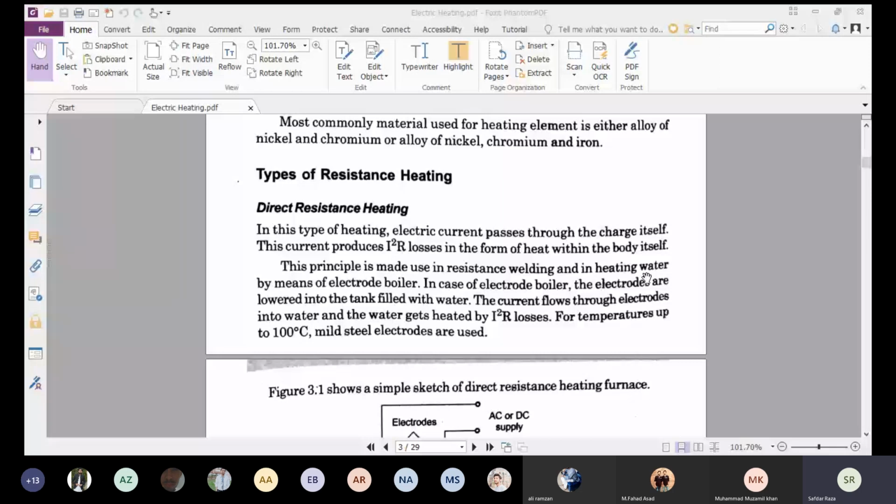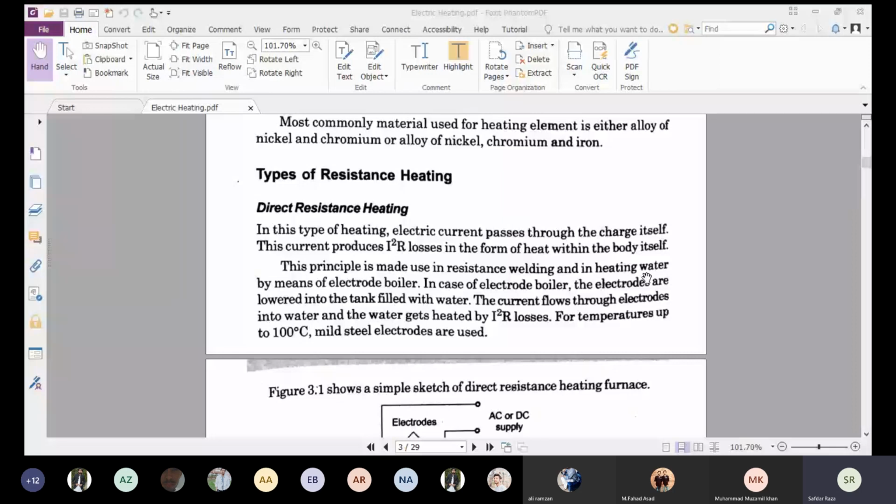What is going on behind this? The current is passing through the spiral shape heating element. There is an I square R loss and heat is produced. This heating element is in direct contact with the water, so the heat is transferred from the heating element to the water by conduction or convection. In this way, the water gets heated up.